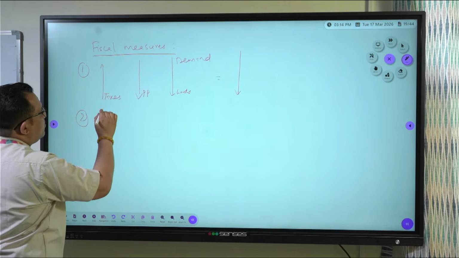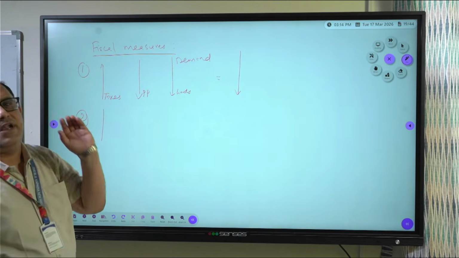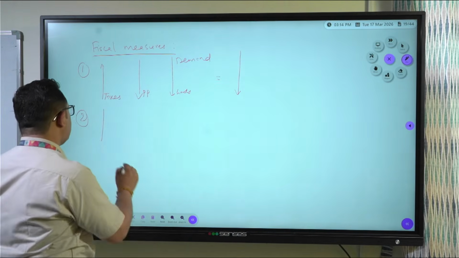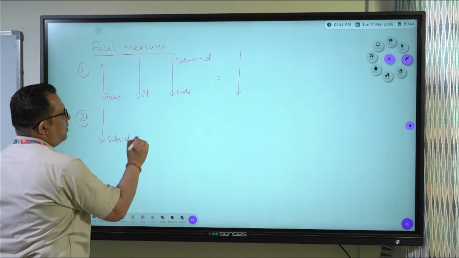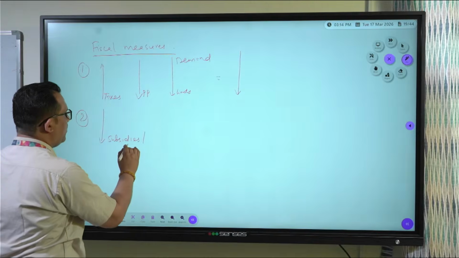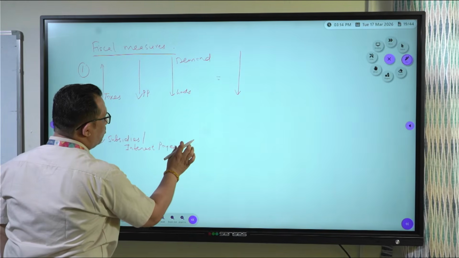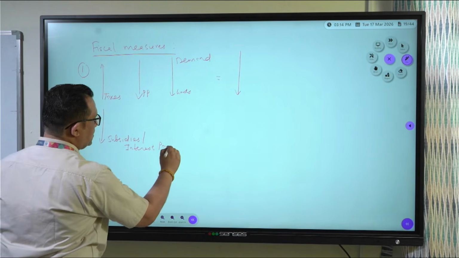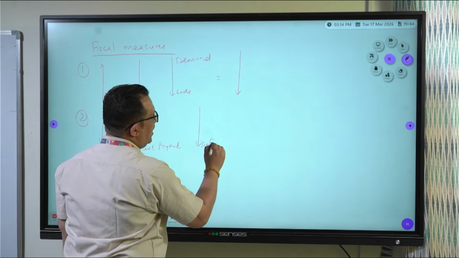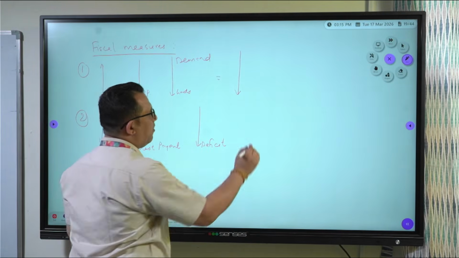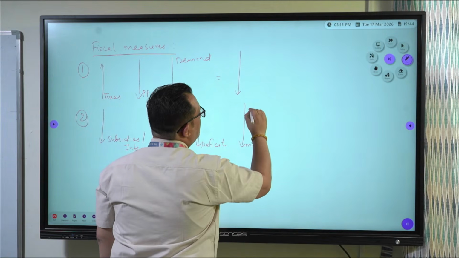Second, government similarly under fiscal measures tries to control its expenditure also. Right? It decreases its expenditure by decreasing its subsidies and interest payout. Ultimately, it decreases its expenditure. When expenditure decreases, deficit does not take place. And when deficit does not take place, government does not take loan, supply of money does not increase, and price rise comes under control.